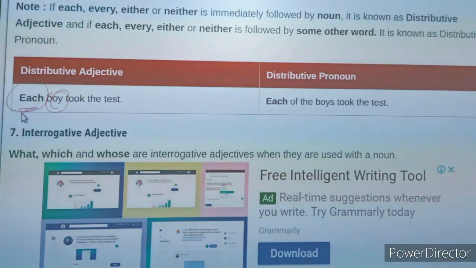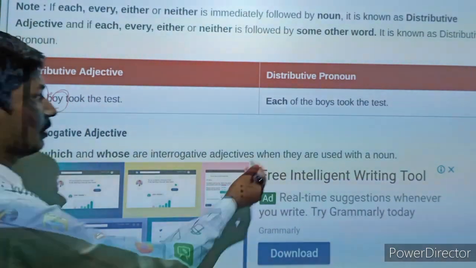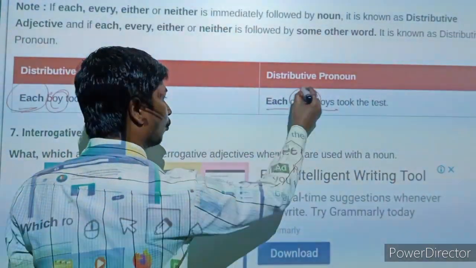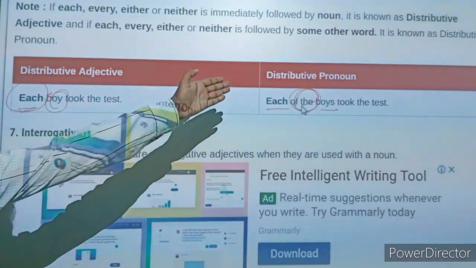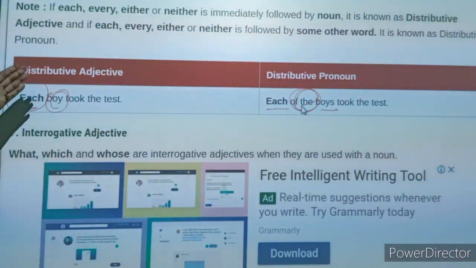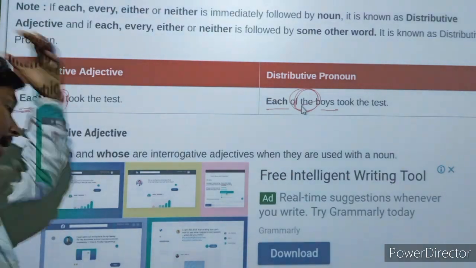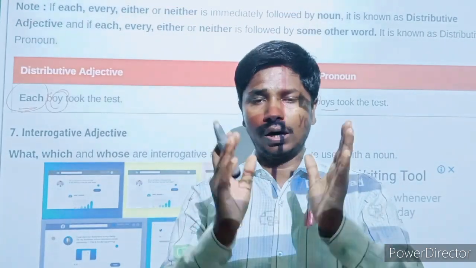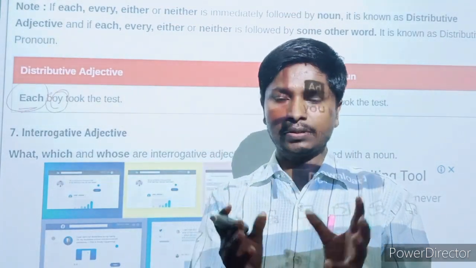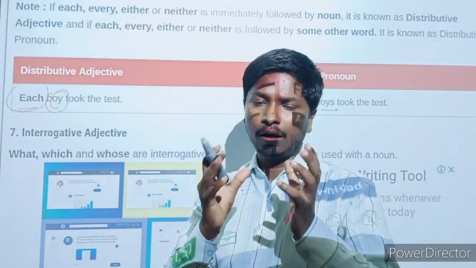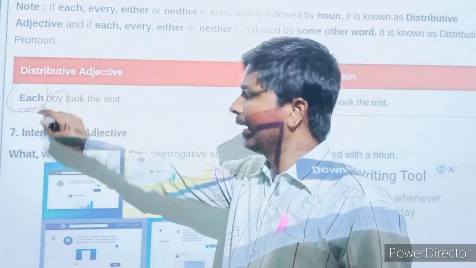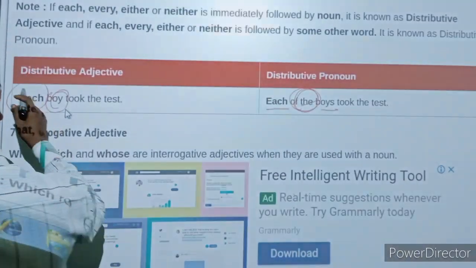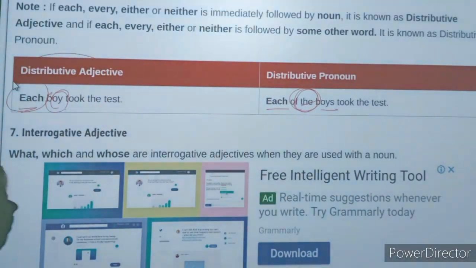If there is a gap between each and boy, as you see here, there is a gap between both of them, and that is why it is known as distributive pronoun but not distributive adjective. It means distributive adjective is used just before a noun. There is a close relation between distributive adjective and the noun, used compoundly in a sentence. That is why it is called distributive adjective.